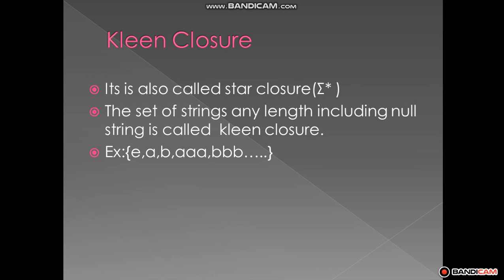And one more is the Kleene closure. This is the most important. What is meant by Kleene closure? Kleene closure's other name is star closure, star closure కూడా అంటారు. It can be represented by sigma star. In this Kleene closure, sigma star means a set of strings of any length including epsilon. This is the example: epsilon అంటే empty string, including epsilon and a, b, b, a, b, a, b, b. So this is called a Kleene closure. So normally a general string is nothing but a Kleene closure అంటే including epsilon. So here this one is a Kleene closure.